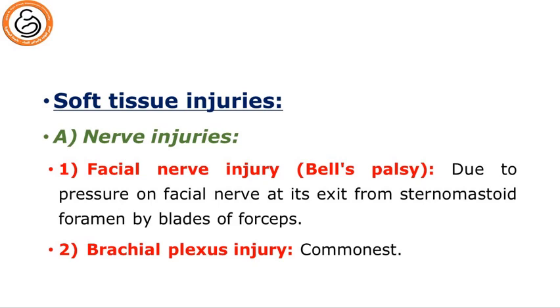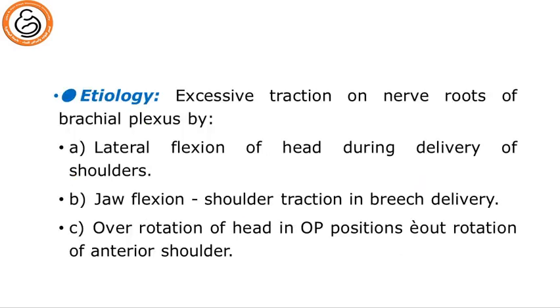For soft tissue injuries, we have nerve injuries. Facial nerve injury is represented by Bell's palsy, due to pressure on the facial nerve at its exit from the stylomastoid foramen by the blades of forceps. The second is brachial plexus injury, which is the commonest type of nerve injury.